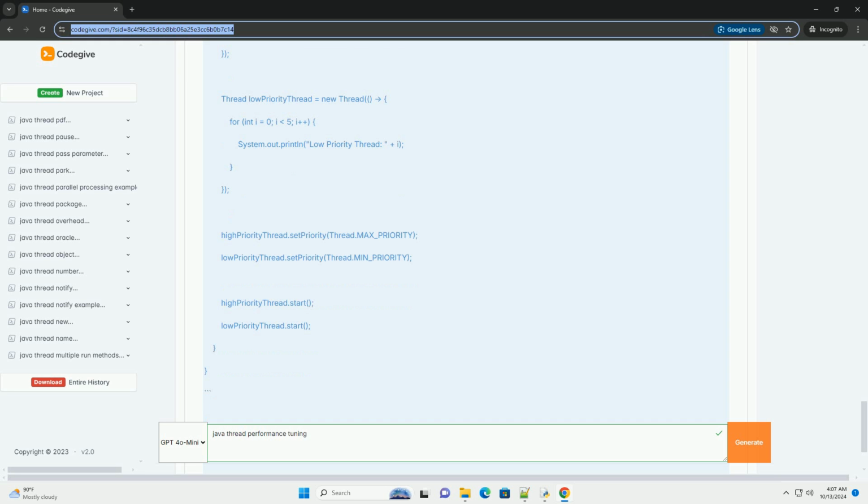5. Monitoring and profiling. Use Java profiling tools like VisualVM, JConsole, or Java Mission Control to monitor thread performance and identify bottlenecks.